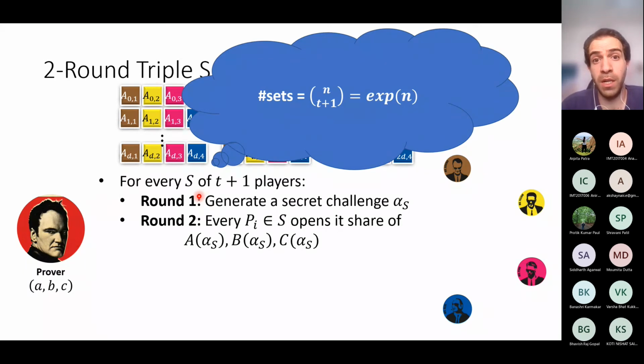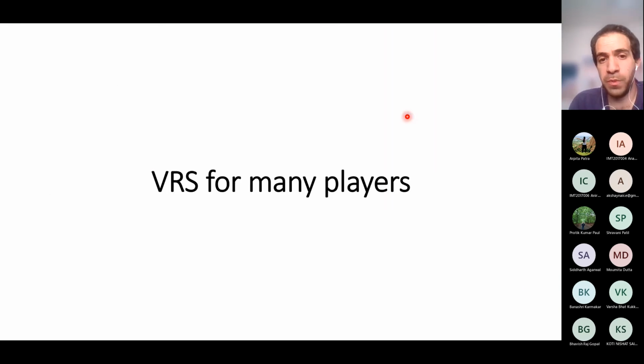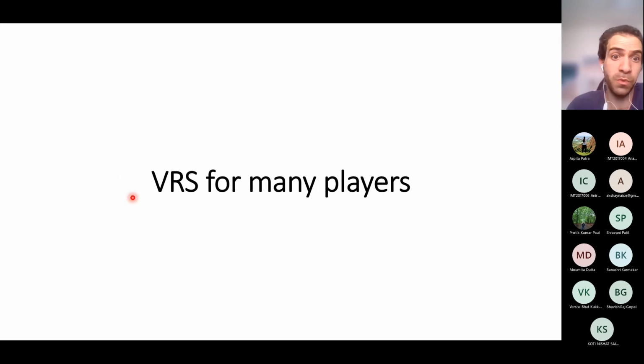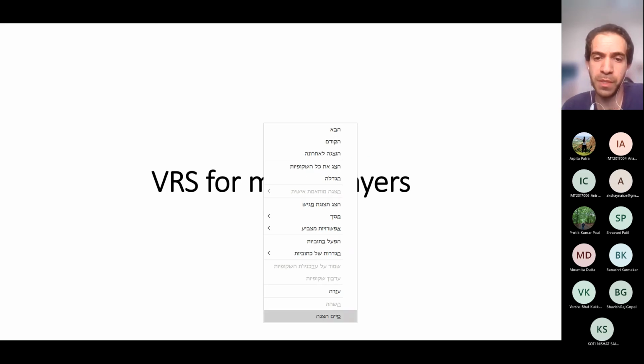and the reason that we use it only for a small number of parties is that the number of sets is n choose t plus 1, so it is exponential in the number of parties. So this protocol is only efficient for a small number of parties. In order to obtain a protocol that is efficient for a large number of parties, we need to use this protocol in order to construct a VRS for many parties. So we have a transformation that I think that I will skip, and I will just move to the conclusion.